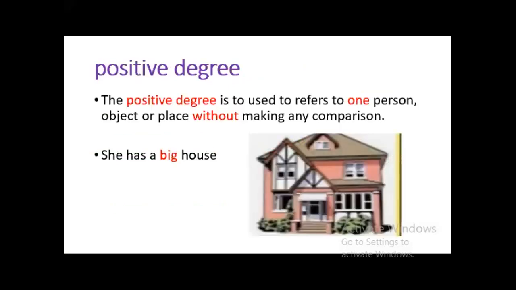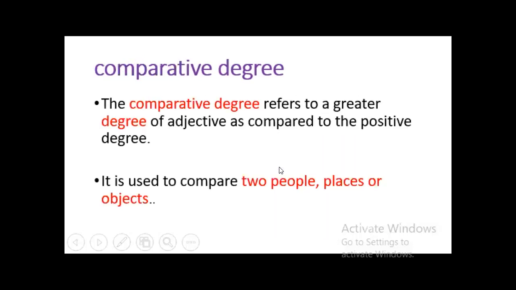Okay, first one, positive degree. The positive degree is used to refer to one person, object, or place without making any comparison. For example, she has a big house. Okay, second one, comparative degree.